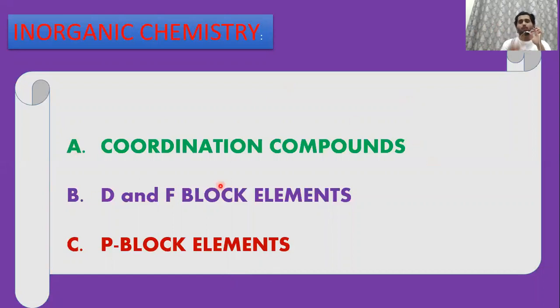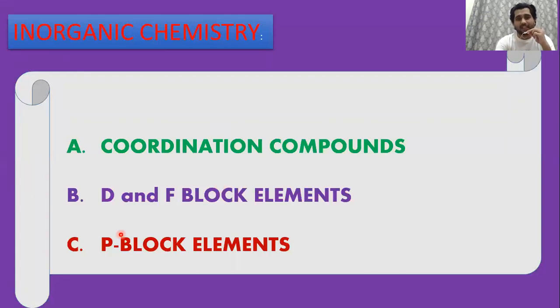Basically, there is one more, which is metallurgy, general principles and processes of isolation of elements. That is not so important. Hardly 1 or 2 questions come, so if you refer to past papers, you can do it. I didn't prepare that chapter for my board exam, and no question came from that chapter except one MCQ, I remember.